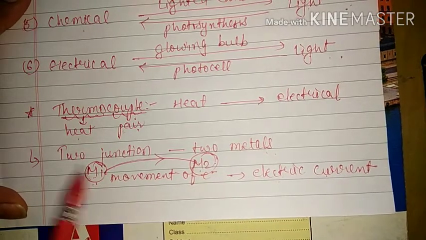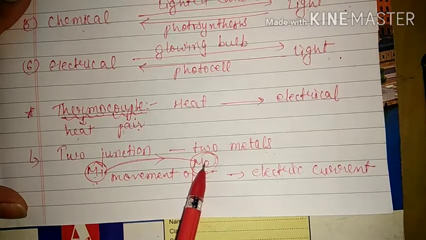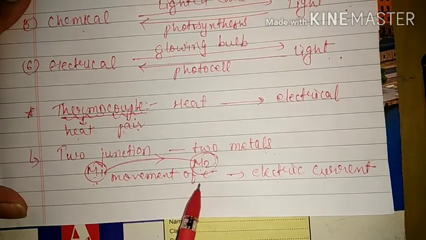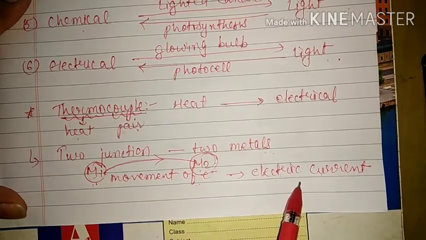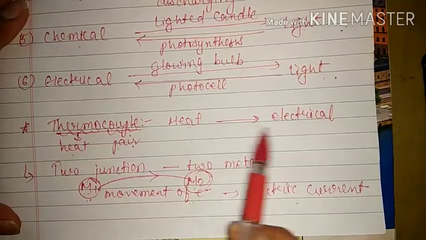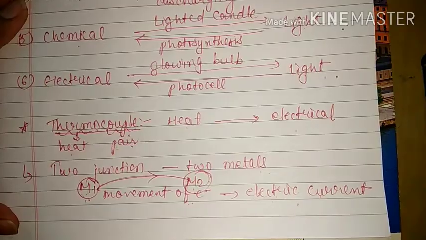So here also in a thermocouple, two bodies are kept at different temperatures. Because of that, the heat flow will take place through the motion of electrons, and that motion of electrons will give rise to electric current. That means a thermocouple changes heat energy into electrical energy. This is our first point.